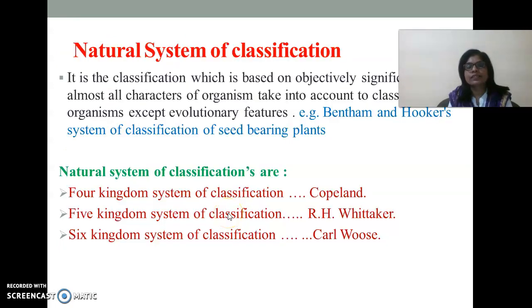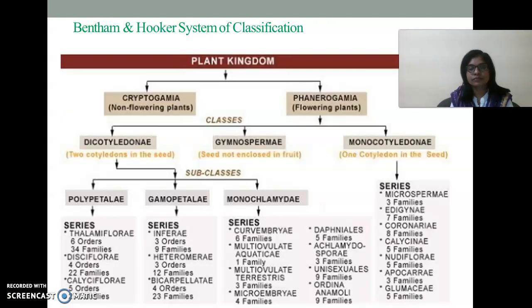As we discussed earlier, natural system of classification is more descriptive as compared to artificial system of classification. I would like to discuss with an example. For example, when we focus on kingdom Plantae, it was further classified by Bentham and Hooker by considering features like whether the plant bears flowers, fruit, seeds or not, into two sub-kingdoms, that is cryptogamia and phanerogamia. Cryptogamia includes thallophytes, bryophytes and pteridophytes. Those are all non-flower, fruit and seed-bearing plants.